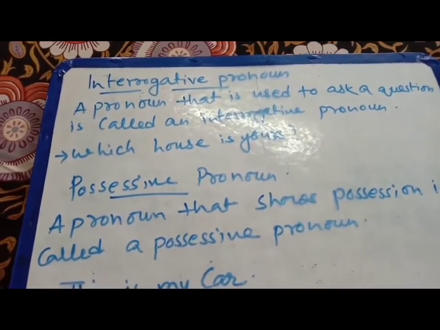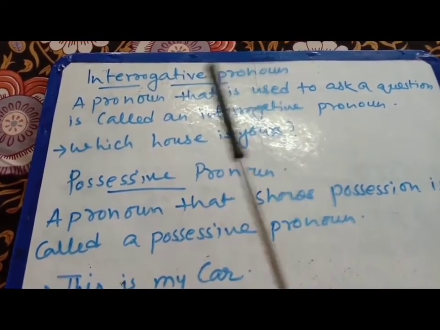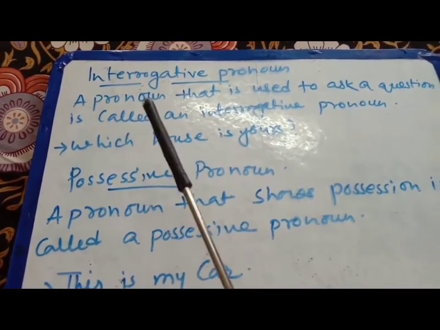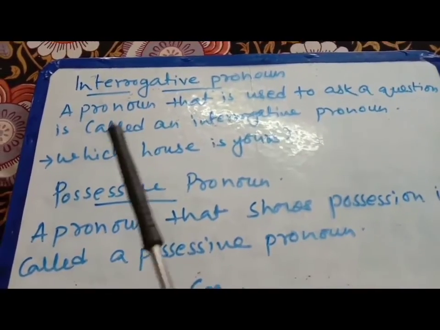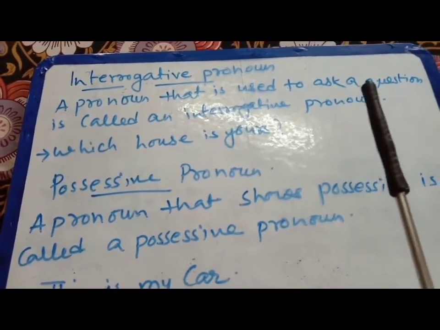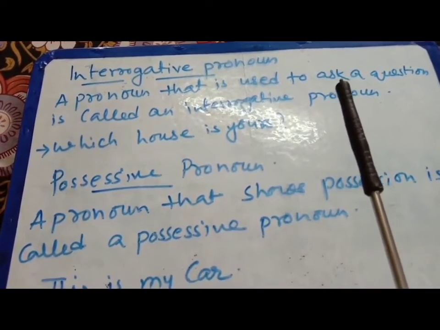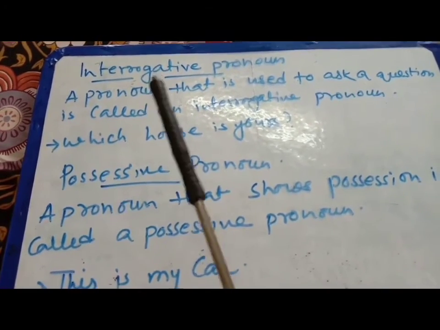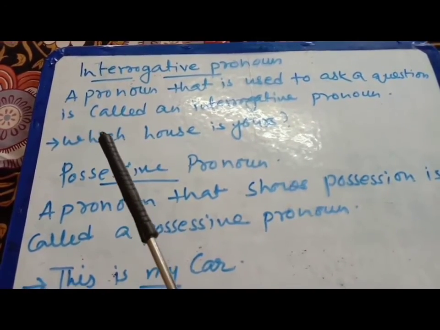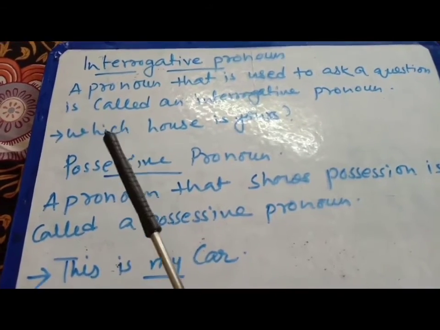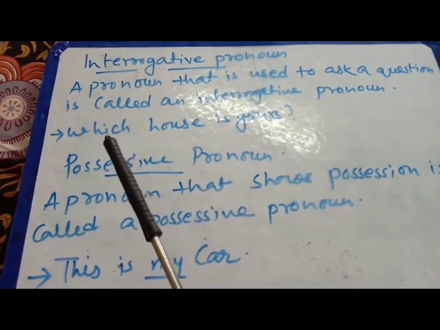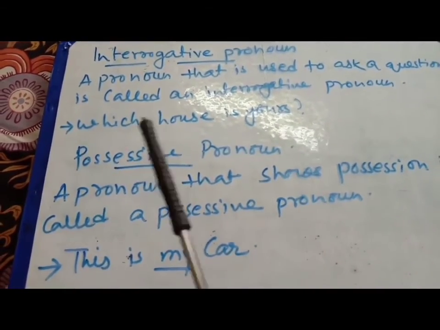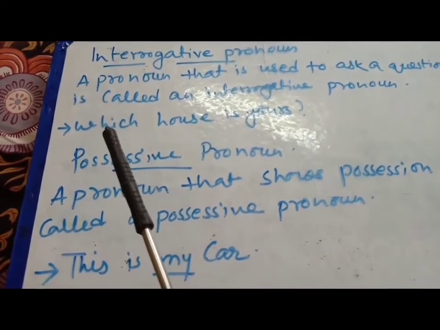Now the next one is called the interrogative pronoun. By this name you can understand very well: to ask, interrogation. A pronoun that is used to ask a question is called an interrogative pronoun. Generally, interrogative pronouns are WH words like which, what, whom. Here I have given one example: "Which house is yours?" So this word which is the interrogative pronoun.